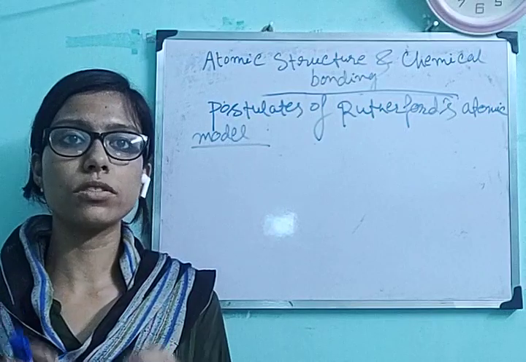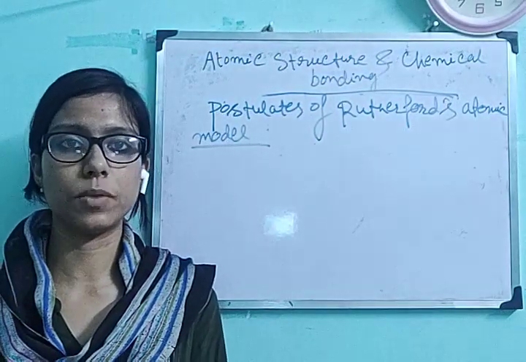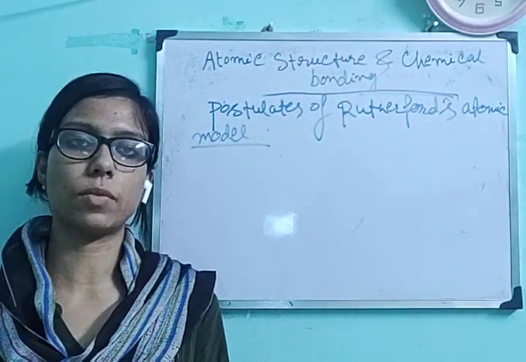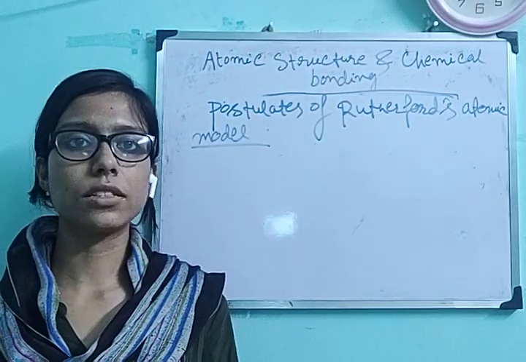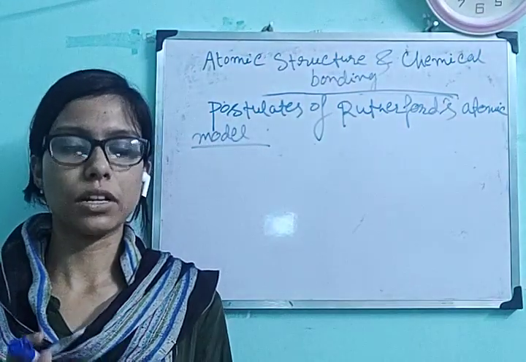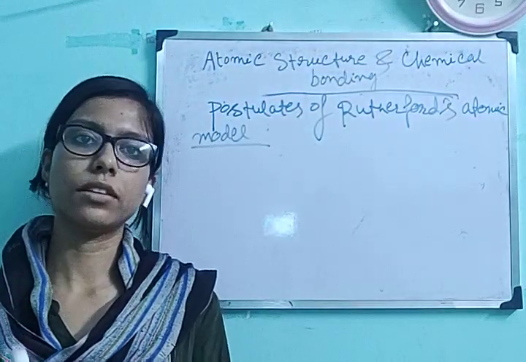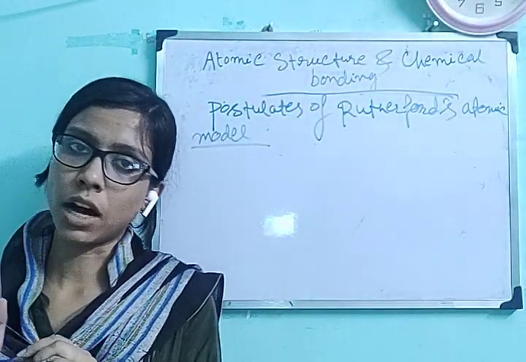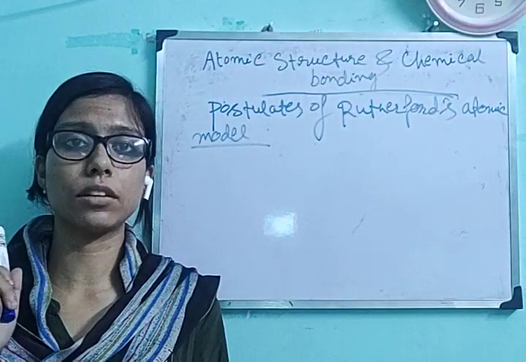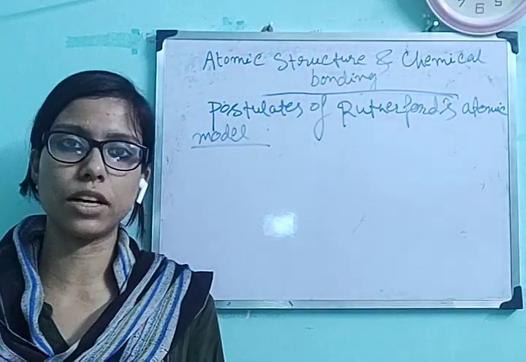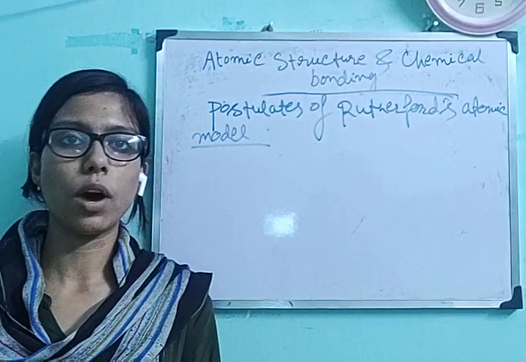That is, the most dense part of the atom is very small, and that most dense part inside the atom is termed as nucleus. So the nucleus is very small, that is the most dense part, and when the alpha particles are striking that most dense part, that is the nucleus, they are deflecting at an angle 180 degree.